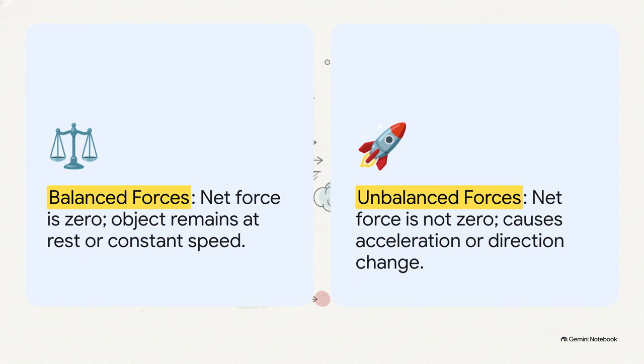Now, this brings us to a really crucial distinction. Why doesn't a book resting on a table just float away or fall right through to the floor? It's all because of balanced forces. The net force is exactly 0. Gravity is pulling the book down, sure, but the table is exerting an exactly equal upward normal force, so the whole thing just perfectly stays put. On the flip side, unbalanced forces happen when that net force is not 0. Something like a rocket launching into space, or a team actually winning a tug-of-war. Those require unequal, unbalanced forces to cause real acceleration or a sudden change in direction.